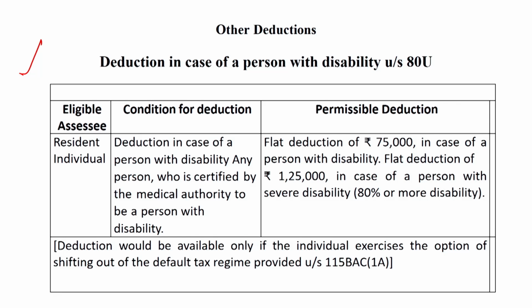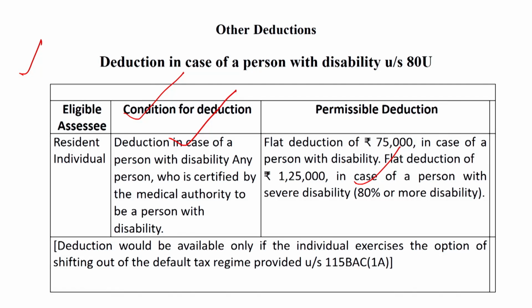A resident individual who is disabled. Disabled means severe and non-severe. If the assessee is disabled more than 80%, such disability is called severe. And in the case of severe disability, a deduction up to rupees 1,25,000 is eligible.